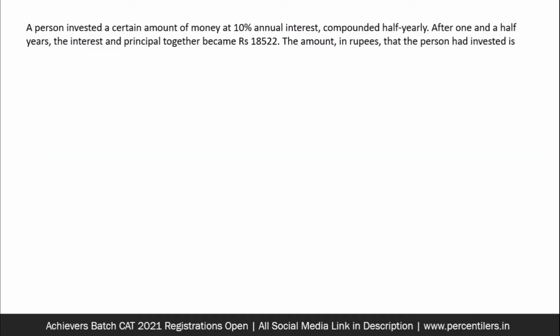So a question on compound interest. I'll be doing this question using two methods. The first one is the traditional method using the formula of compound interest. Okay, so this is the amount and we have the formula for amount. So 18,522 will be the amount, and the principal is what has been asked. This is P only. The amount that was invested is always principal.